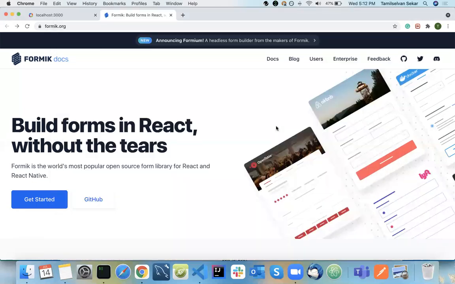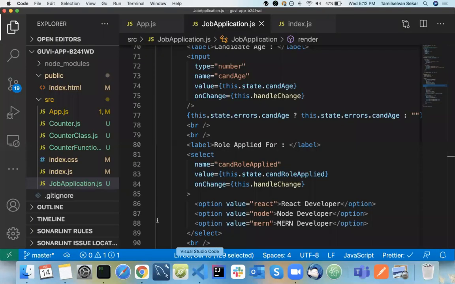The Formik library gives you a component called Formik. Using that particular component, your handle change, your state, everything will be handled by the Formik library itself. So it's that much interesting. We basically follow real-time React forms, so we won't suggest Formik.